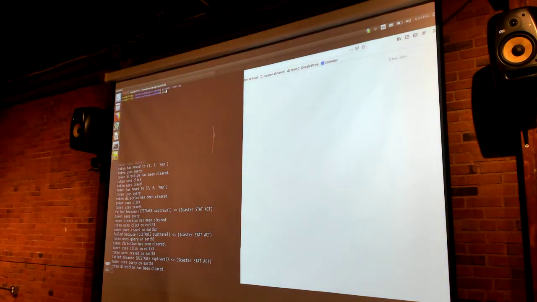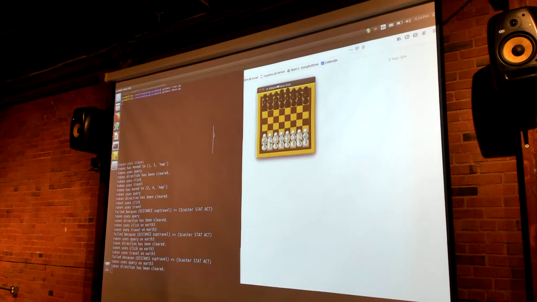Then to really test this thing, I'm doing a chess engine. It doesn't play chess, but it can calculate legal states in chess. Let's put, I don't know, I need someone else to put the king into check.